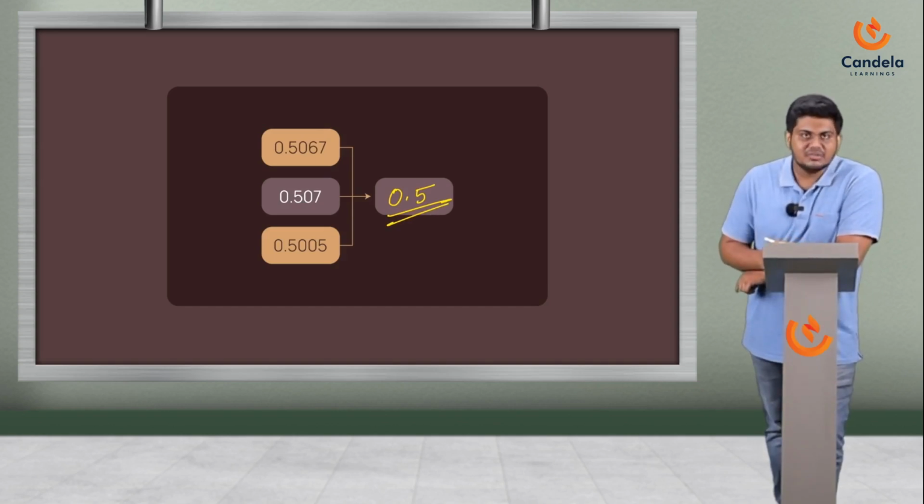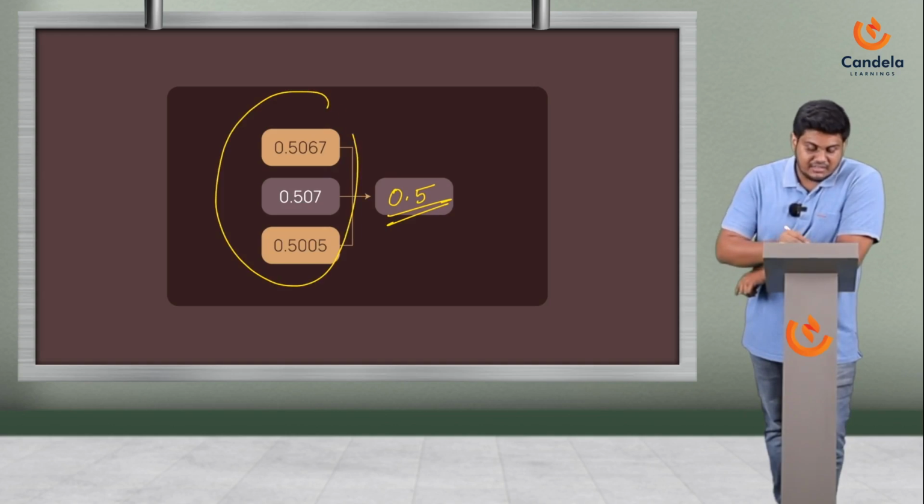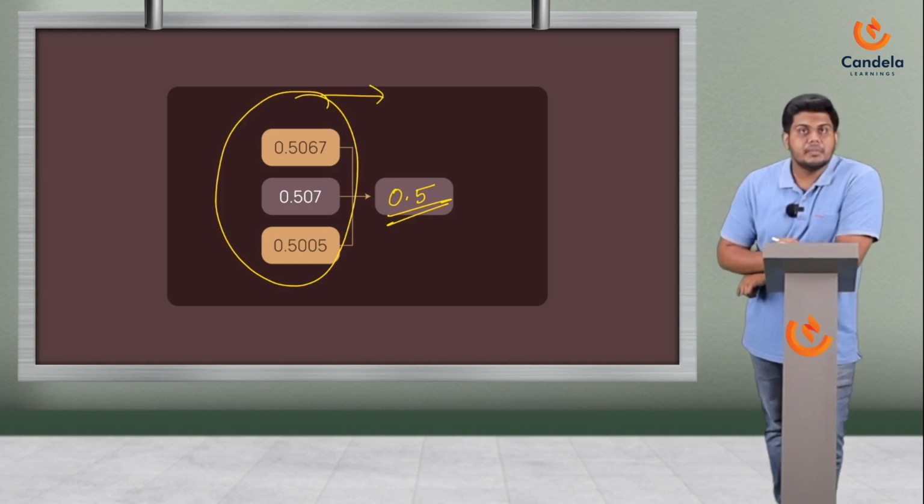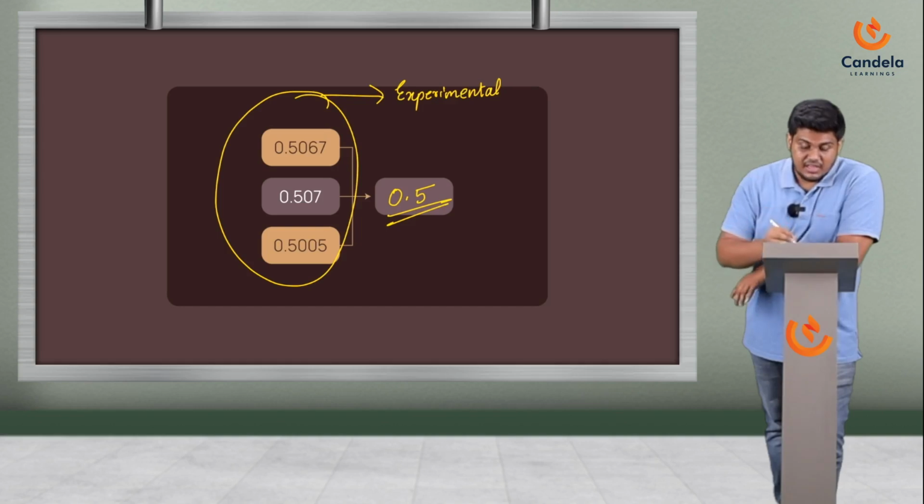All three values are almost close to 0.5. So all these experimental probabilities, when someone tossed a coin 10,000, 24,000 times, etc., they got values which are closer to 0.5.